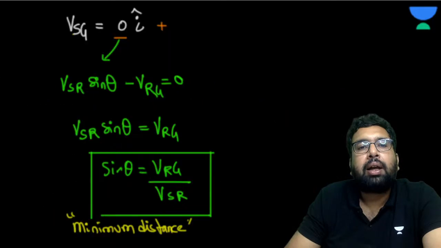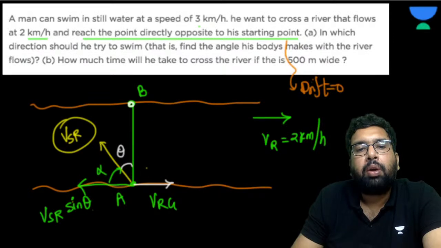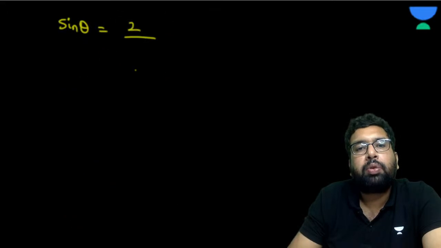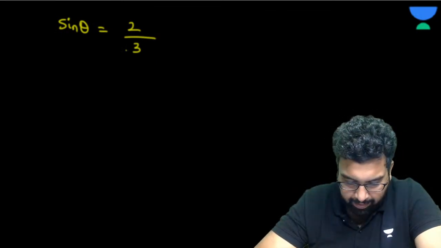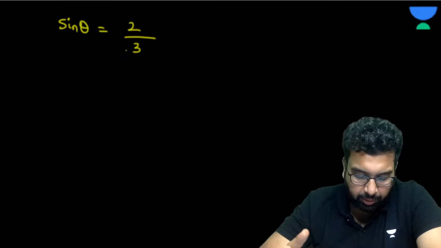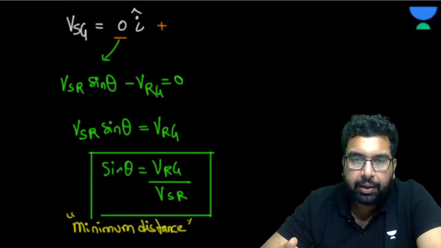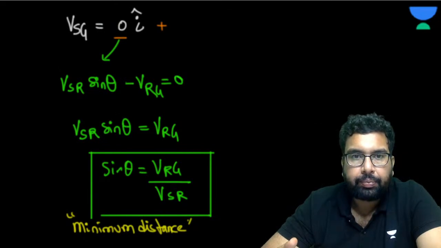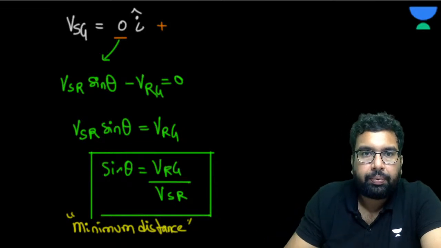So sine theta is going to become, see, what is the velocity of river with respect to ground? That is 2. Velocity of swimmer with respect to river, that is 3. So sine theta is 2 by 3. Yeah, it seems correct now, right? So sine theta is 2 by 3. Understood? Please answer me. Do you agree? Yes or no?